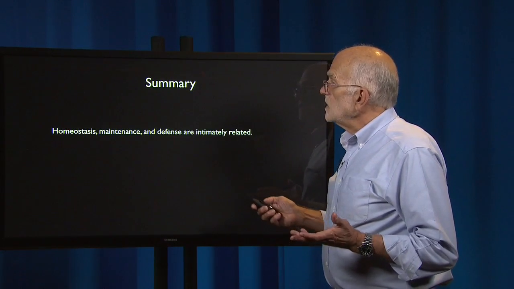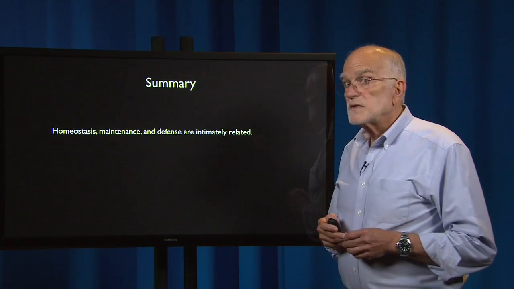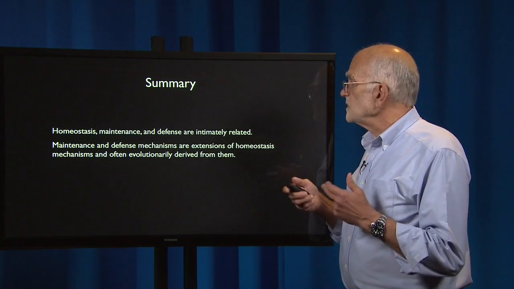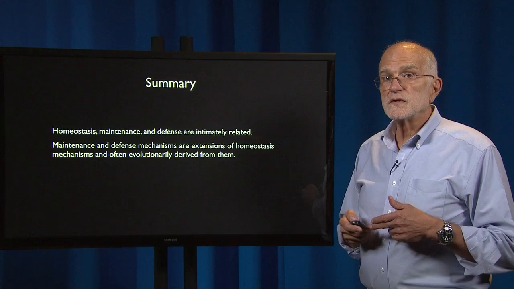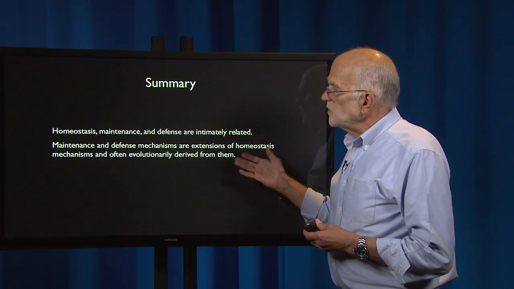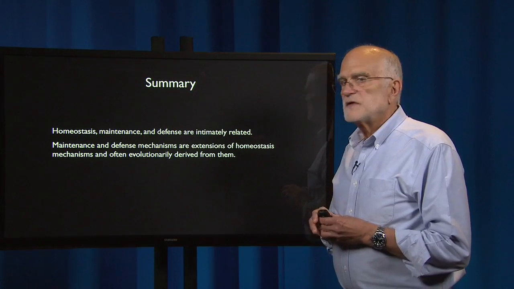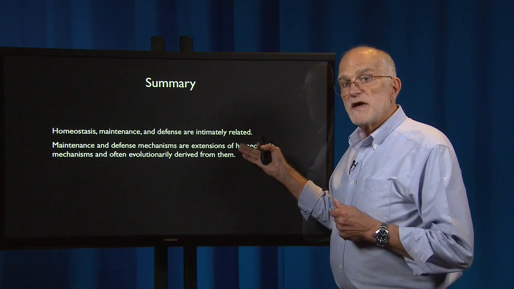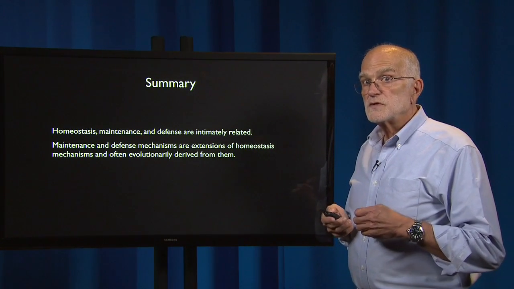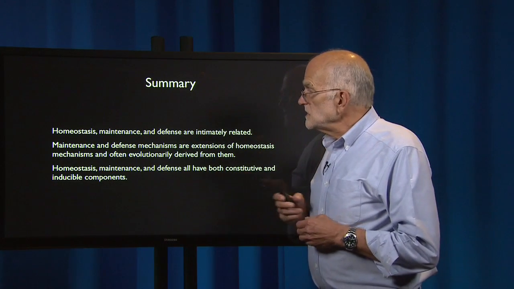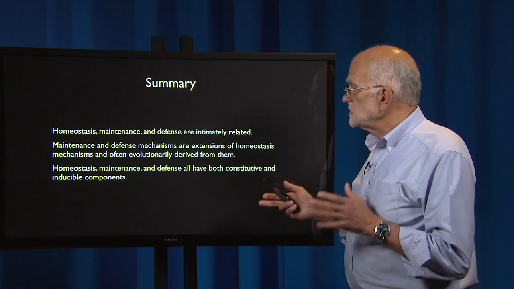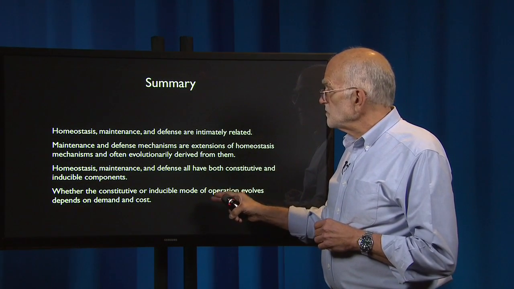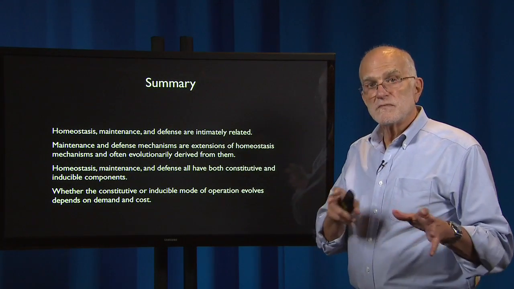To summarize, homeostasis, maintenance, and defense are intimately related. Maintenance and defense mechanisms are extensions of homeostasis mechanisms, and they are often evolutionarily derived from them. That's important because it means that maintenance and defense mechanisms bring with their evolutionary heritage the advantages and the vulnerabilities of that evolutionary heritage. Homeostasis, maintenance, and defense all have both constitutive and inducible components. Whether the constitutive or inducible mode of operation evolves depends on the demand and the cost.